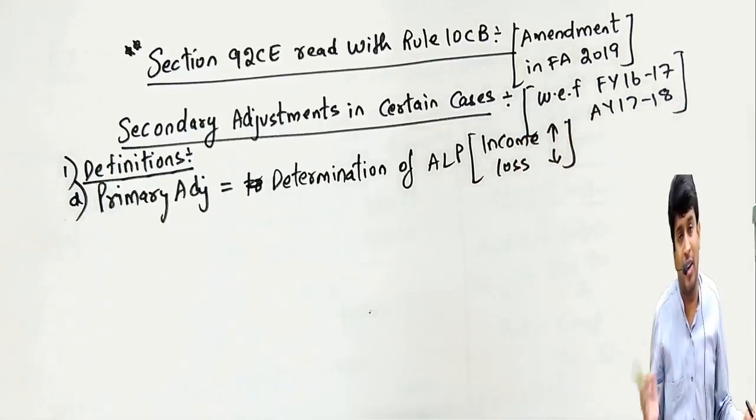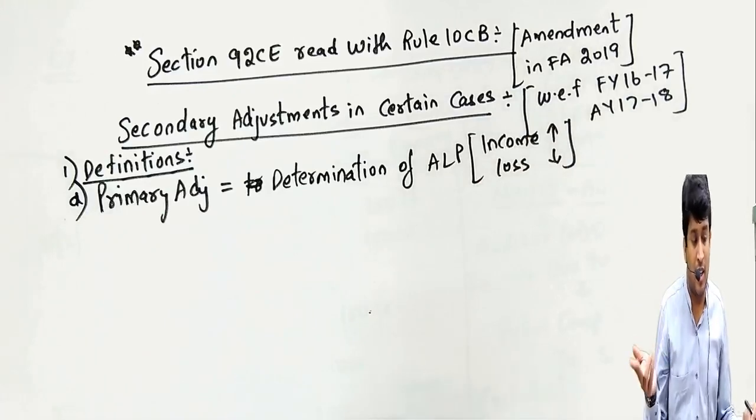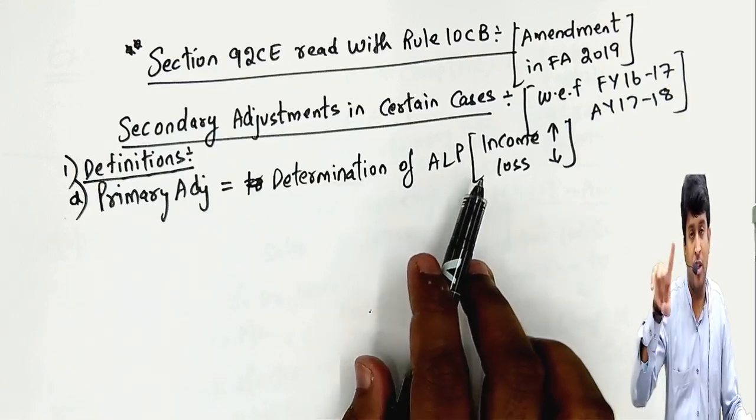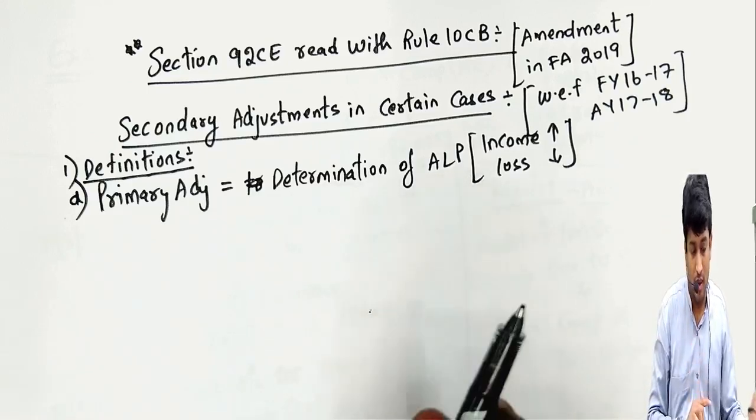I sold for 100 crores. The arm's length price was 110 crores. The 110 crores is called primary adjustment, nothing but arm's length price, because your income is increasing by 10 crores.